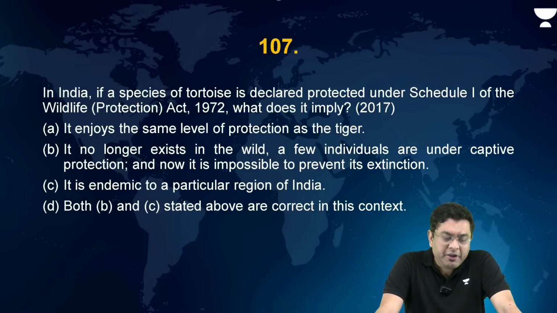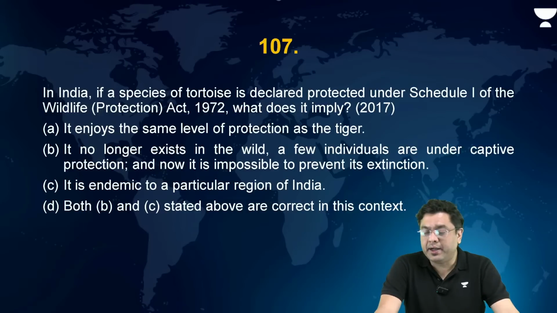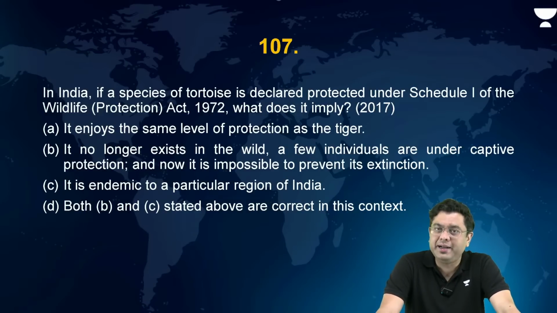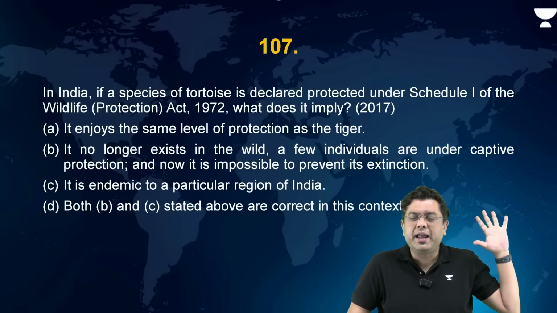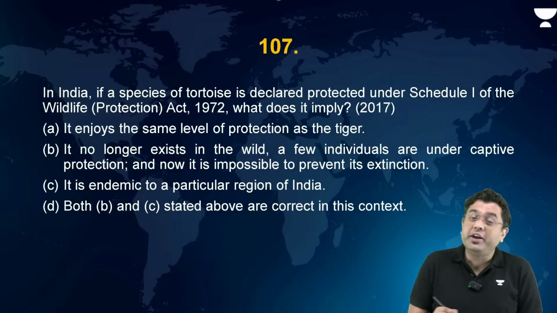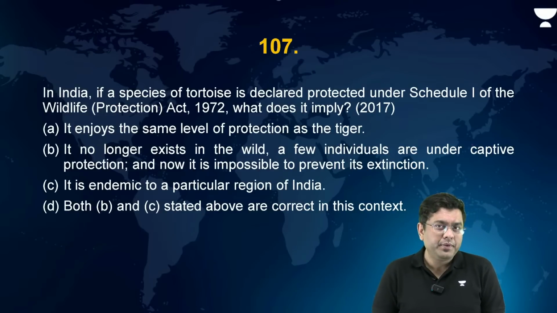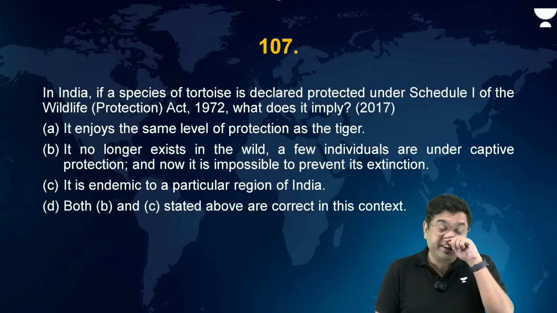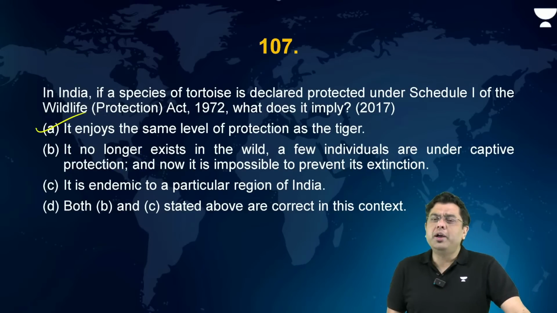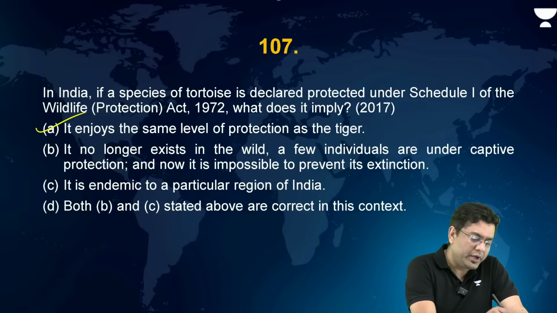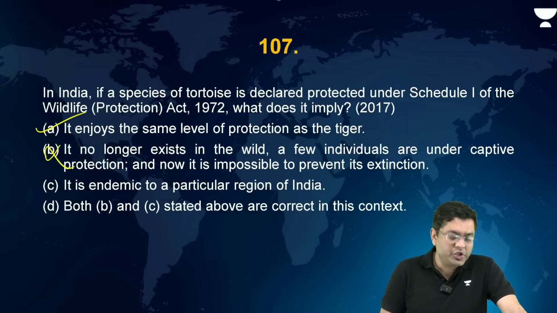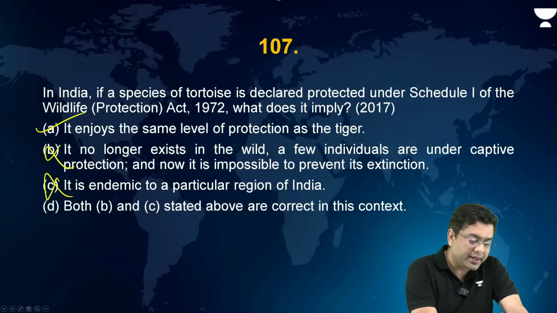In India, if a species of tortoise is declared protected under Schedule 1 of the Wildlife Protection Act 1972, what does it imply? If a species is listed under Schedule 1 of the Wildlife Protection Act, what does it imply? It enjoys the same level of protection as a tiger. Yes, after all, tiger is also listed in Schedule 1. It no longer exists in the wild. A few individuals are under captive protection and now it is impossible to prevent its extinction. Absolutely no. It is endemic to a particular region in India. Both B and C are correct now.